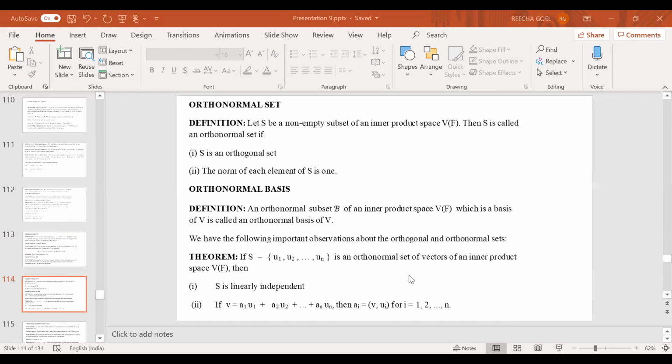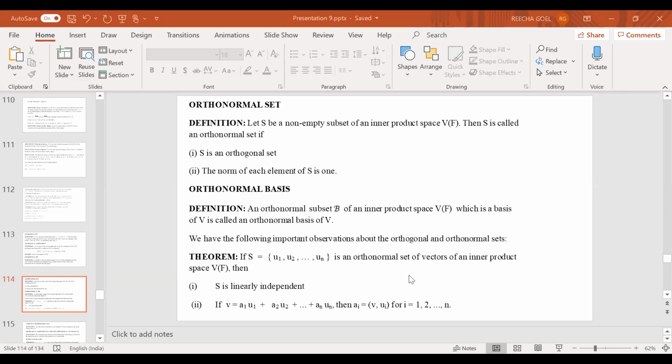Every orthonormal set is an orthogonal set, and the norm of each vector in this set is 1. That is, a collection of vectors whose norms are 1 and which are at the same time pairwise orthogonal is known as an orthonormal set. So two conditions: S is an orthogonal set and the norm of each element of S is 1.